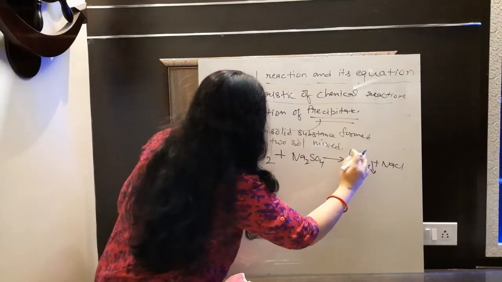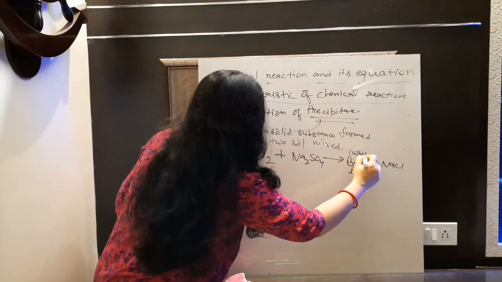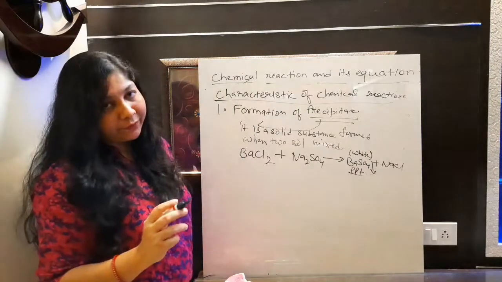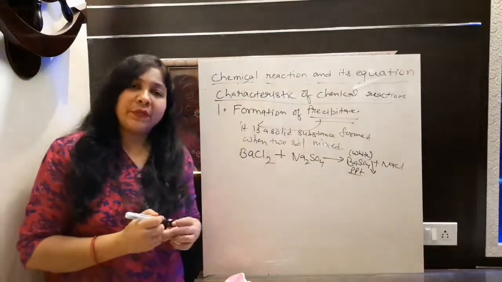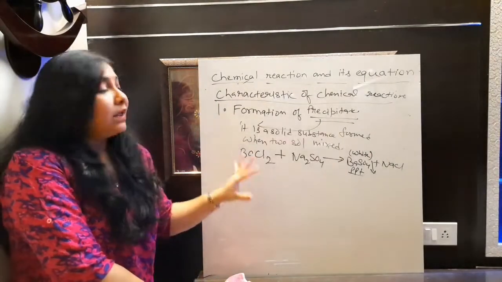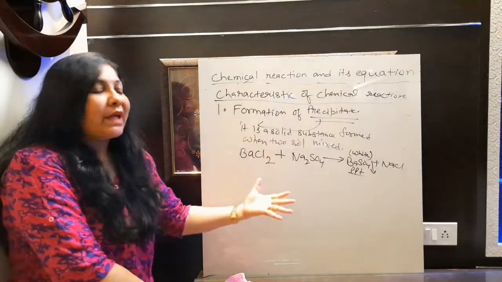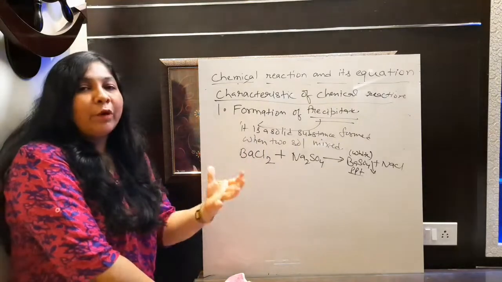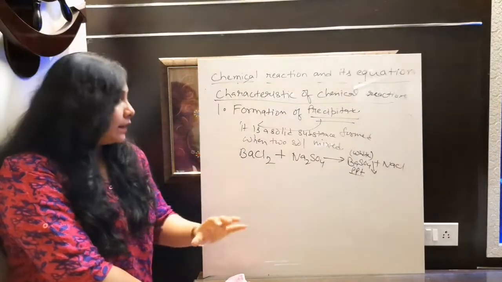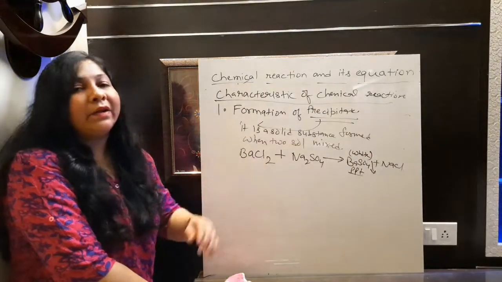Fine. So this is the precipitate. We need to learn the color of this also sometimes. So it is white in color. White precipitate, that is barium sulfate, will form in the solution of sodium chloride. Okay. So this is the reaction in which after completion of reaction, what can we observe? We will observe the white precipitate is forming there. That means we will understand barium chloride is reacting with what?